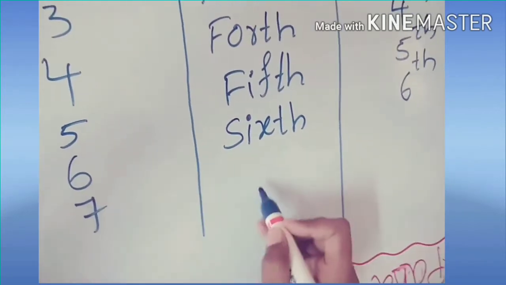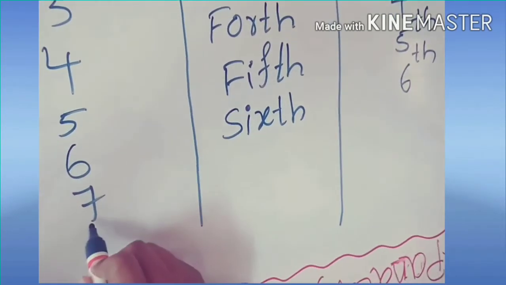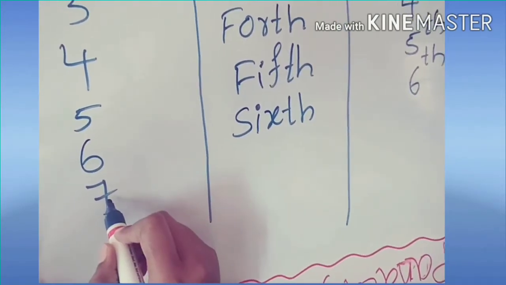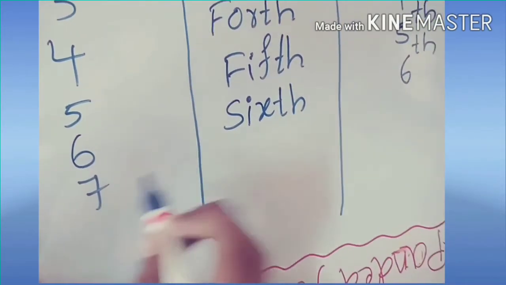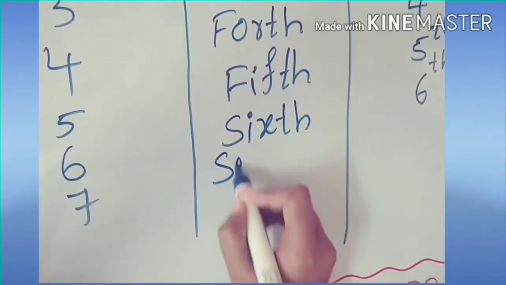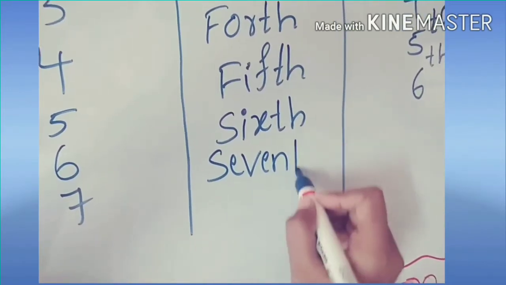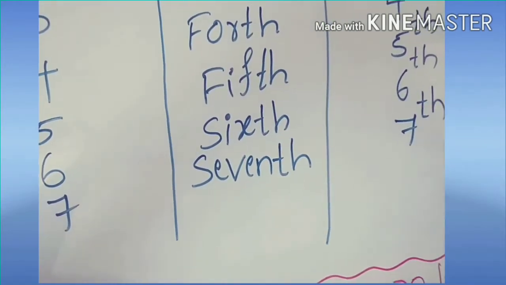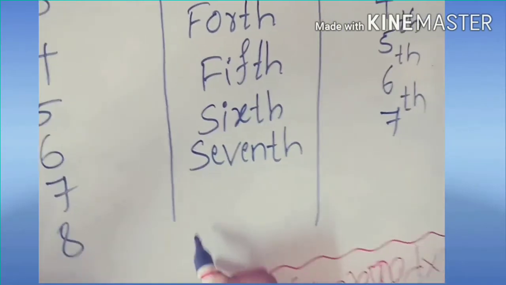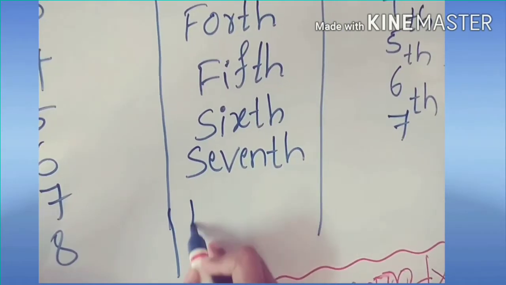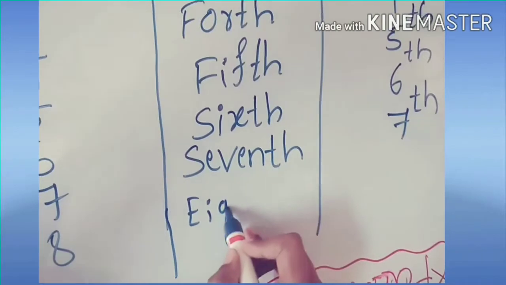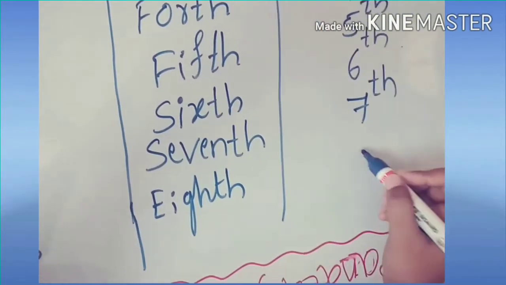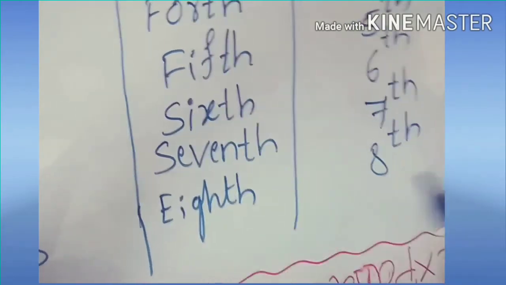And 7. Its cardinal number is 7. Its ordinal form is SEVENTH, seventh. Its short form is 7TH, seventh. And 8. Its ordinal form is EIGHTH, eighth. And its short form is 8TH.